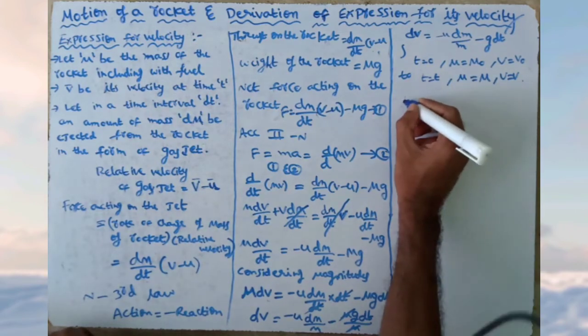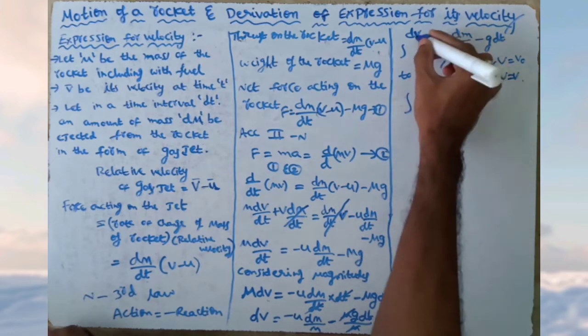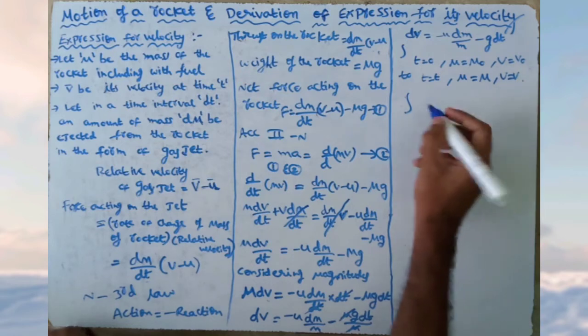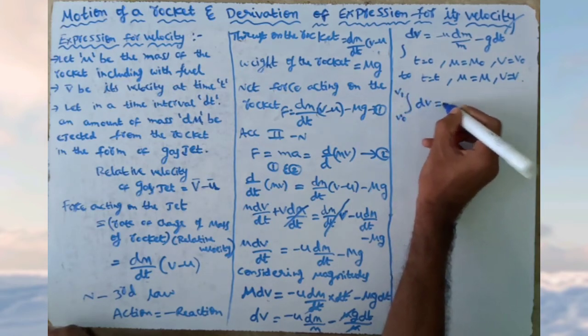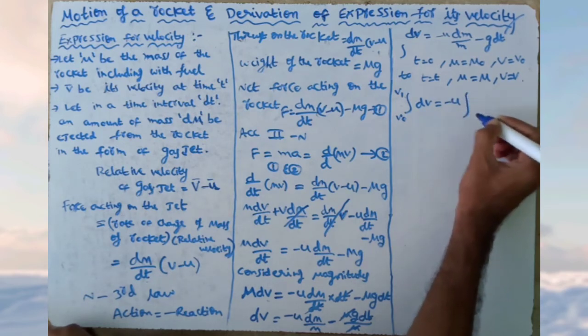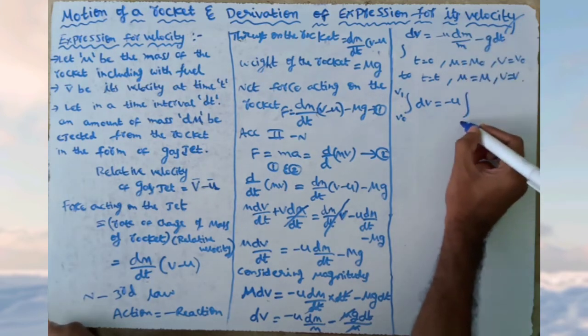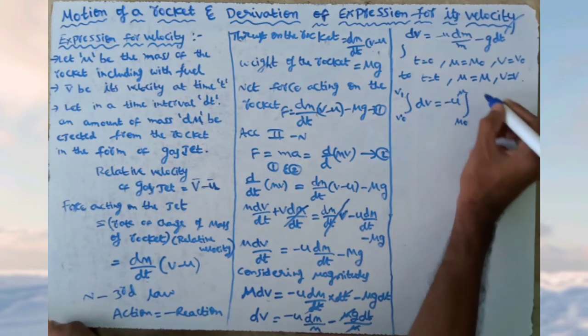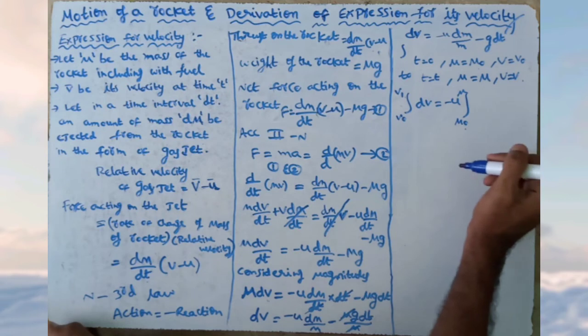So integrating this, this is dv, so we apply limits v naught to v for dv, is equal to minus u into the integral, where u is constant, for mass dm by m we take limits m naught to m, initial mass of the rocket to mass at time t.